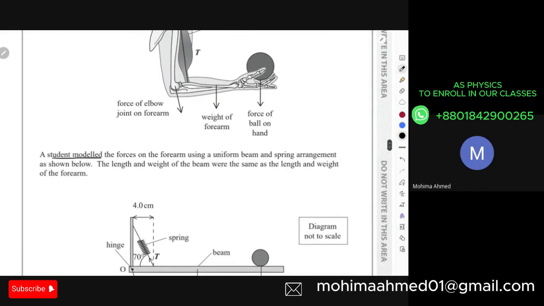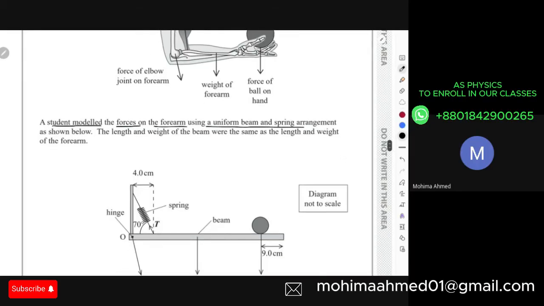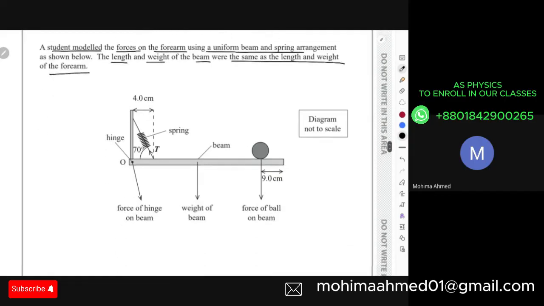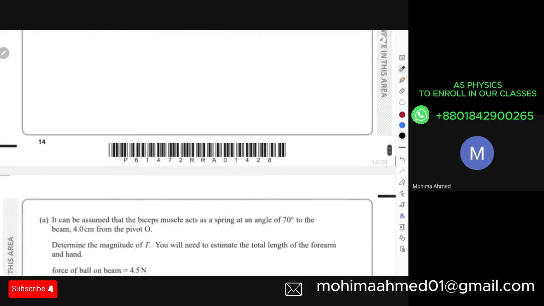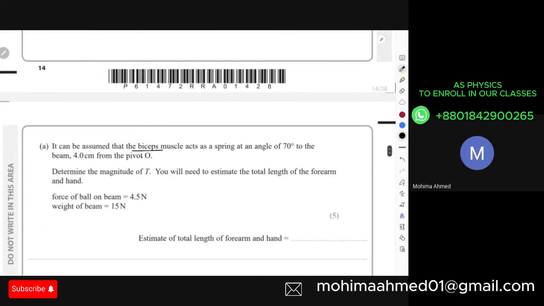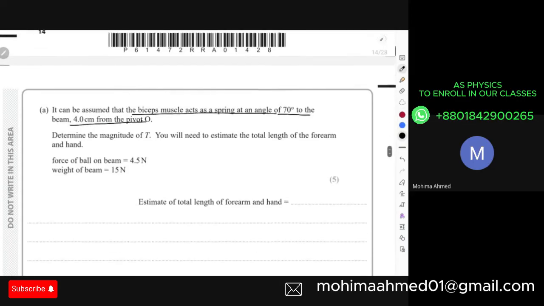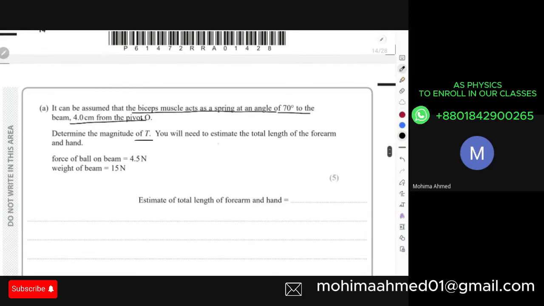The student modeled the forces on the forearm using a uniform beam by spring arrangement. This is the assumption of the student for the arrangement of the muscles in the forearm. As shown below, the length and weight of the beam were the same as the length and weight of the forearm. Diagram not to scale, and these are the dimensions given. It can be assumed that the bicep muscles act as a spring at an angle of 70 degrees, 4 centimeter from the pivot O, and to determine the tension, you will need to estimate the total length of the forearm. Force of the ball on the beam and weight of the beam are given.